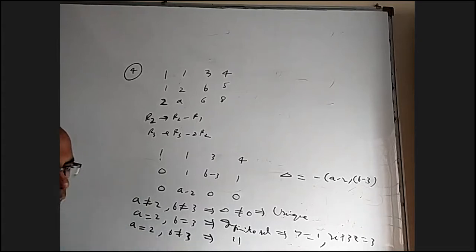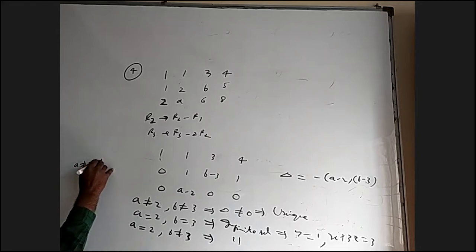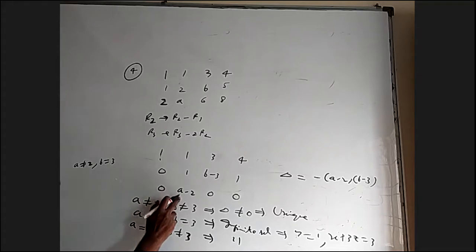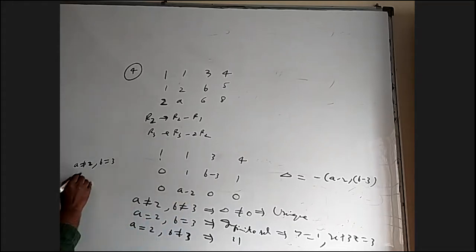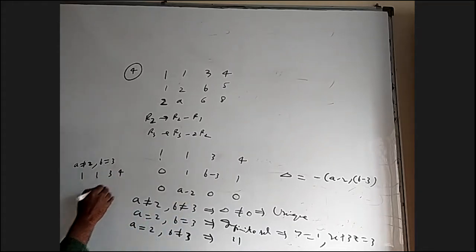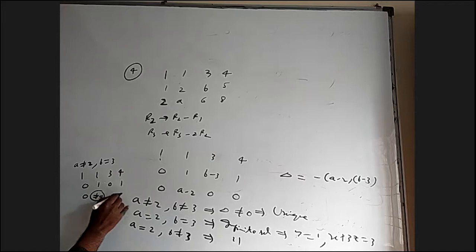What else is there? A not equal to 2 and B equal to 3. This is non-zero, but this is 0. Then what happens? Let us see. 1, 1, 3, 4, 0, 1, 0, 1. This is 0, some non-zero number, 0 and 0. This is obviously no solution. This is no solution. Why?